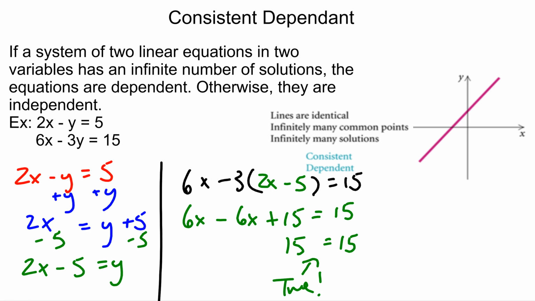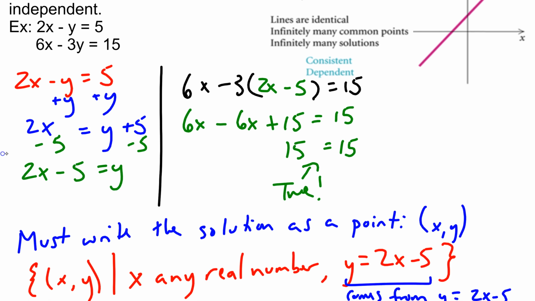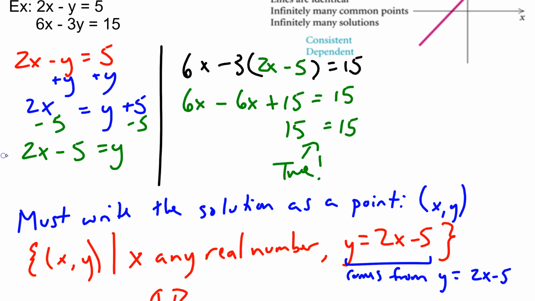And our last type of solution, consistent dependent, is the one where you would have a line essentially graphing twice right on top of itself. That one actually has a pretty tricky way of writing out the solutions, so we definitely want to take a look at that. The key thing there is that we need to do some algebra work to write that solution. Graphically, that one may be a little easier to identify. You would essentially be graphing the same line twice.